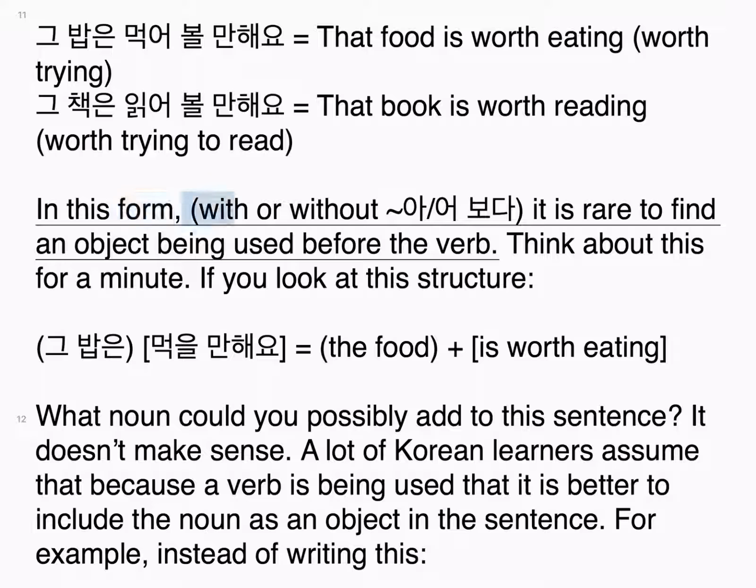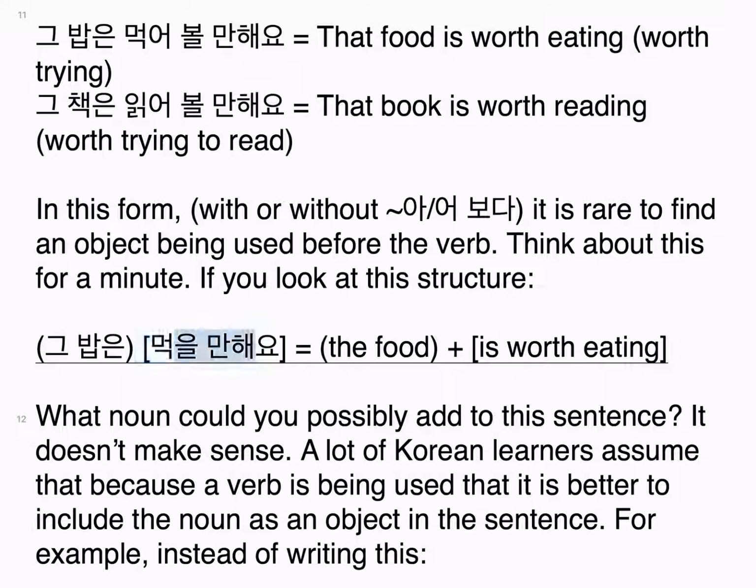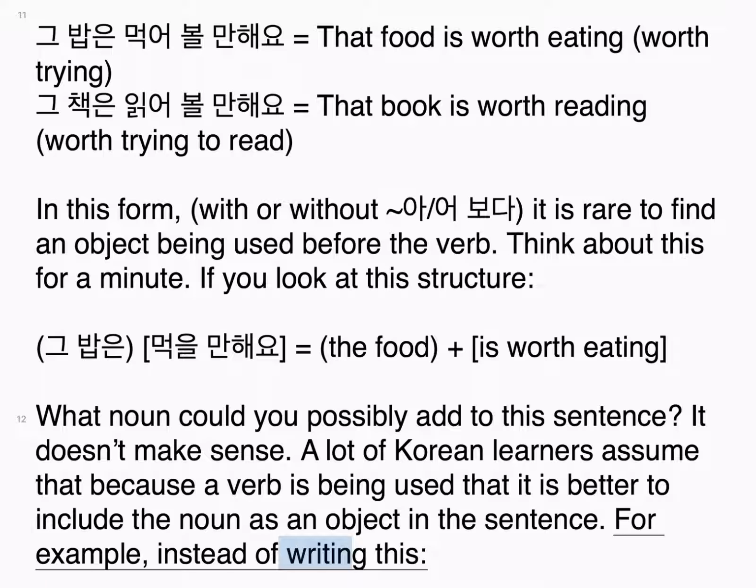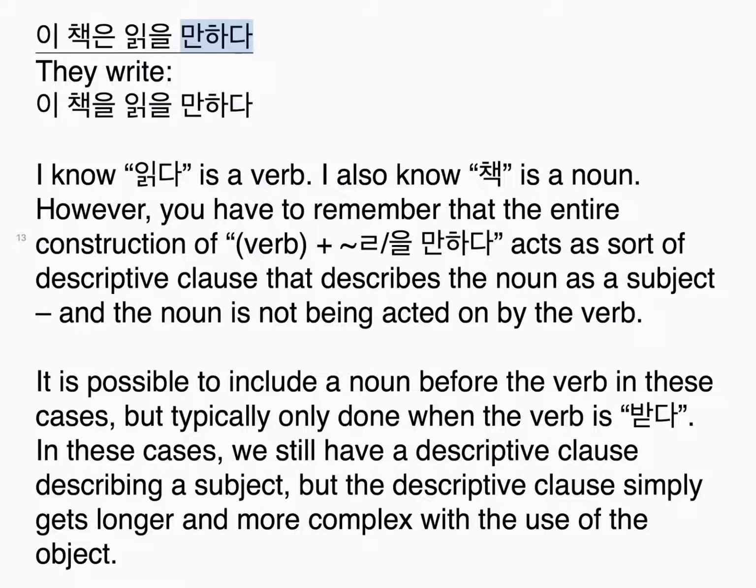In this form, with or without 보다, it is rare to find an object being used before the verb. Think about this for a minute. If you look at this structure, 그 밥은 먹을 만해요, the food plus 'is worth eating', what noun could you possibly add to this sentence? It doesn't make sense. A lot of Korean learners assume that because a verb is being used, it is better to include the noun as an object in the sentence. For example, instead of writing this, 이 책은 읽을 만하다, they write 이 책을 읽을 만하다.